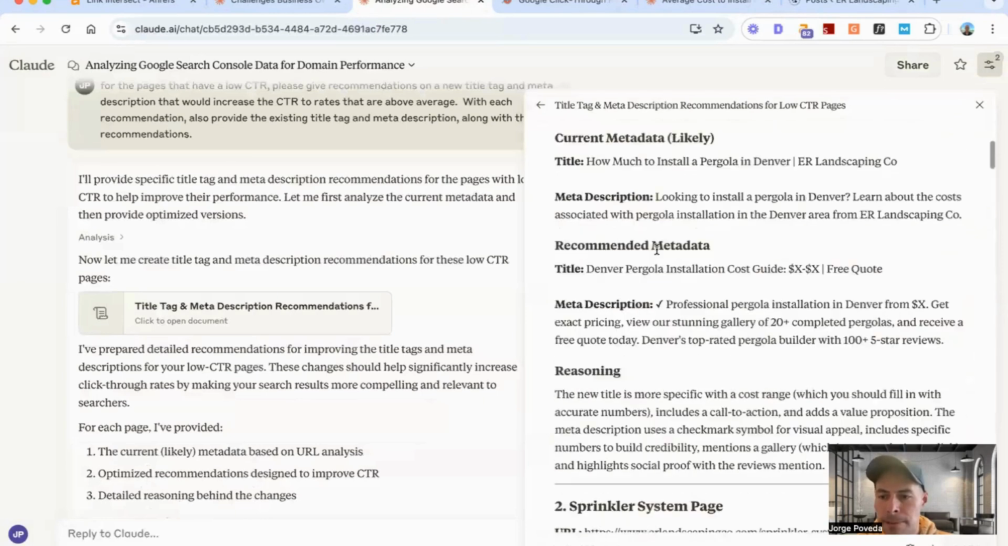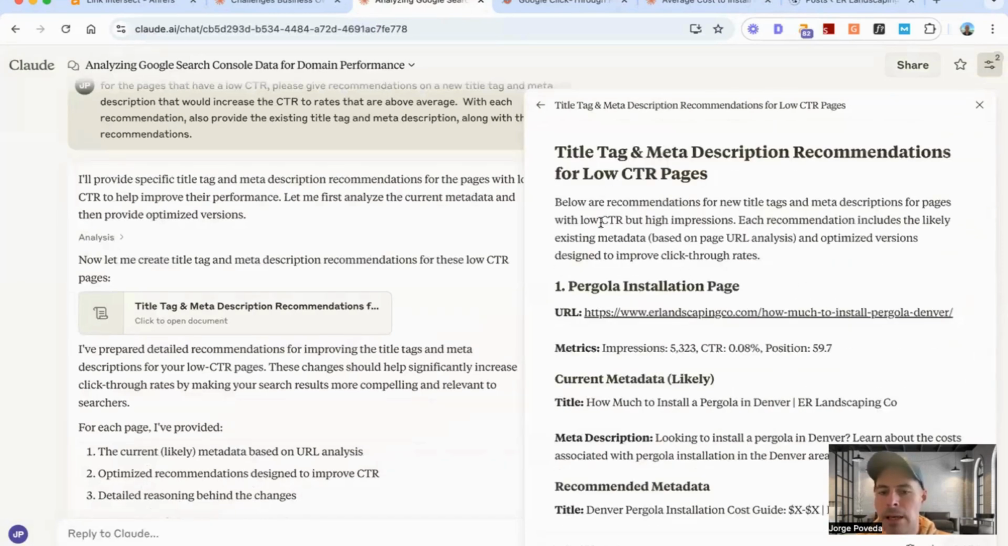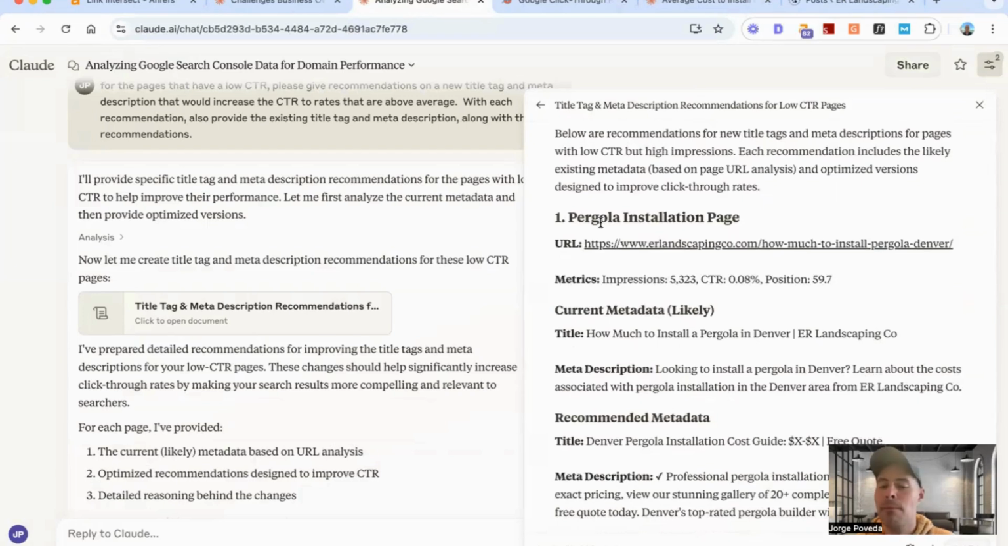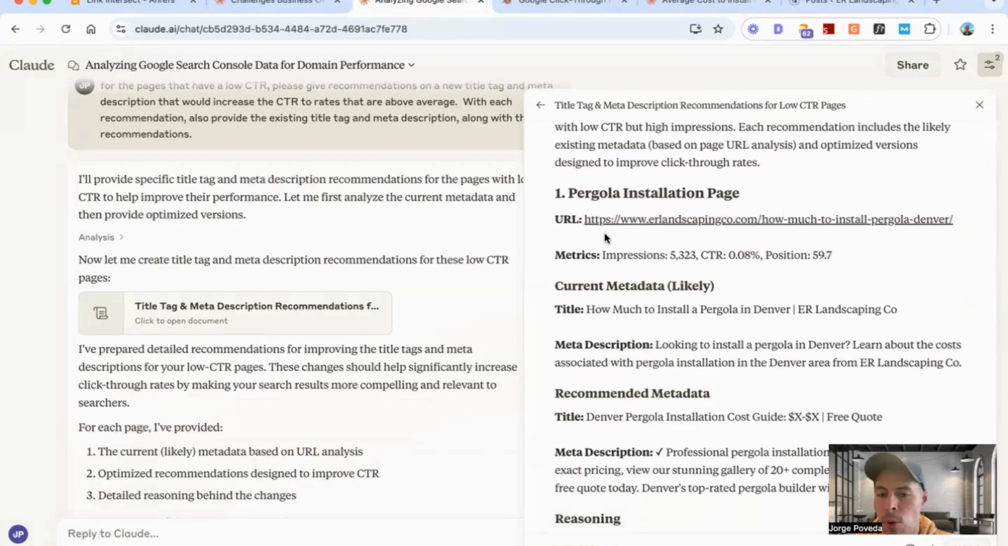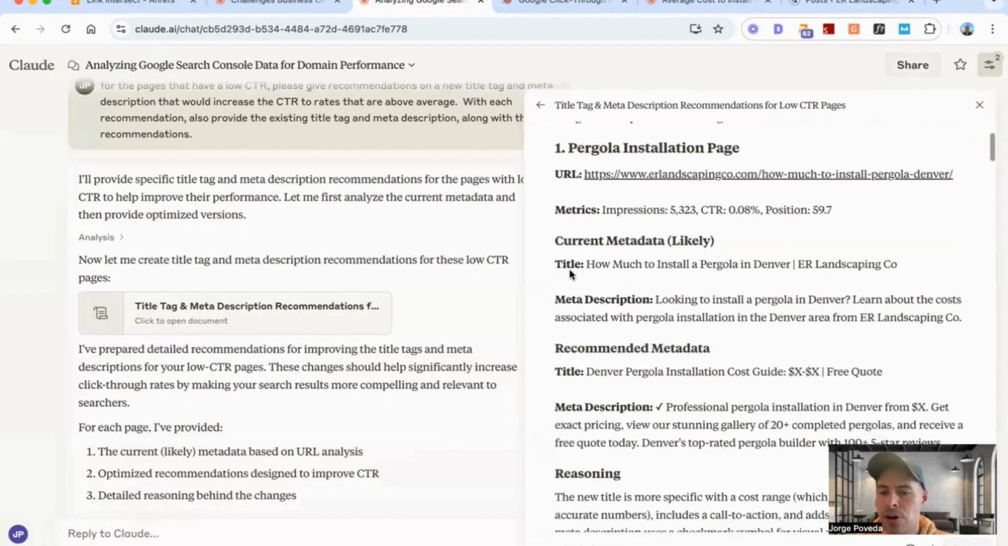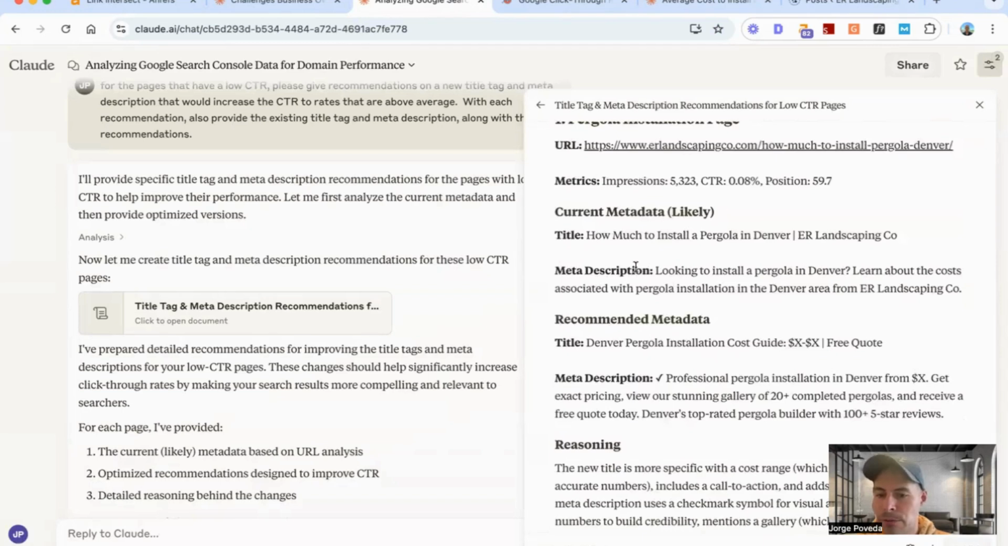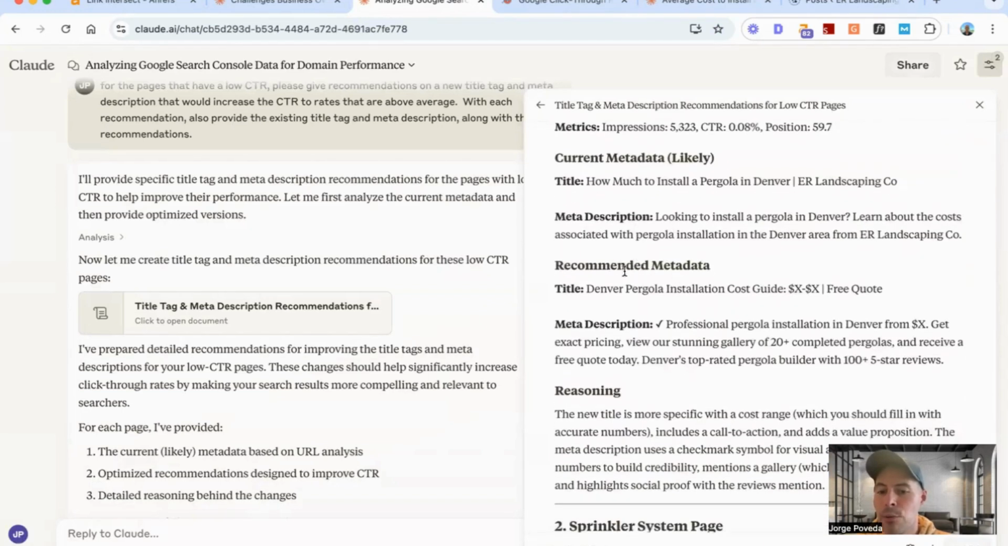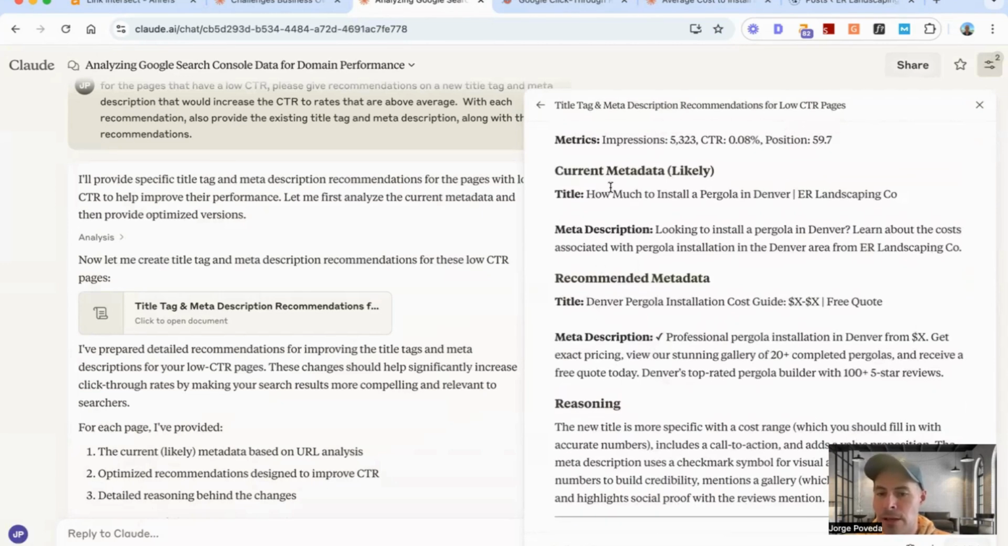And so you can see now it's giving me the pages that have basically the poorest performance on the website. And you can see here's page number 1. Here are the current metrics and the current title tag and meta description, right? And then it's going to say here are the recommended title tags and meta description. And you can see the difference between these two.